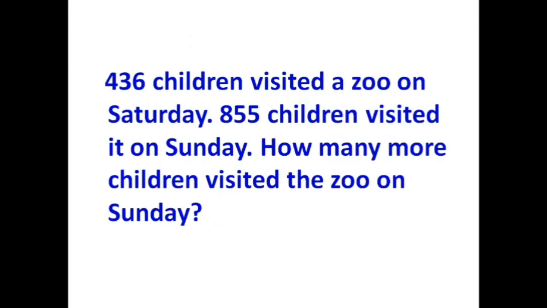436 children visited a zoo on Saturday. 855 children visited it on Sunday. How many more children visited the zoo on Sunday? We have to find out how many more children visited the zoo on Sunday. For that, we have to find the difference between 436 and 855. That means we have to subtract 436 from 855.